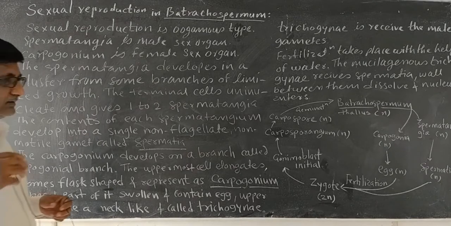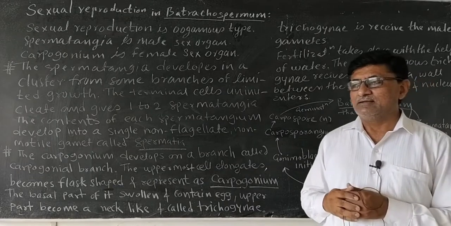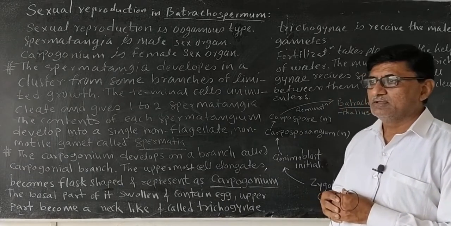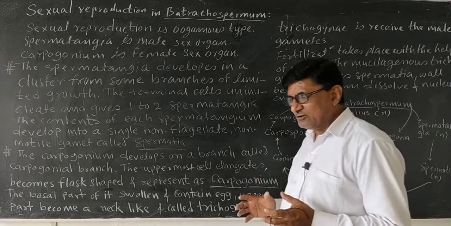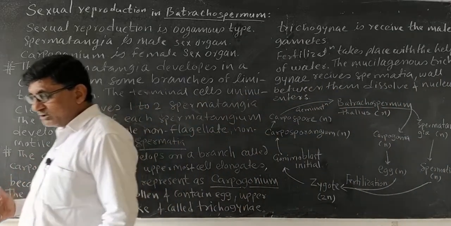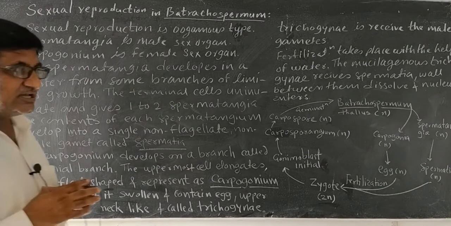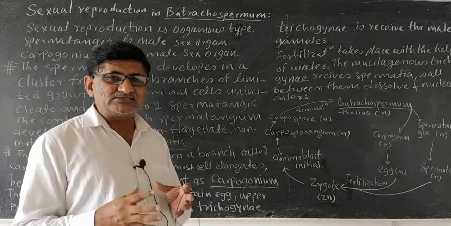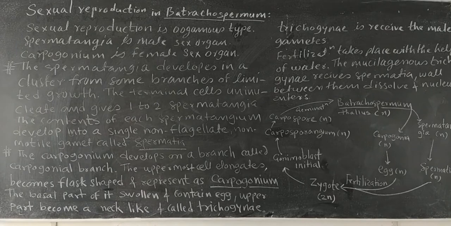The other mode of reproduction in Batrachospermum is asexual reproduction. Some of the erect branches of the Batrachospermum thallus develop a Chantransia stage. In the Chantransia stage, the cells become swollen, and these swollen cells are called monosporangia.